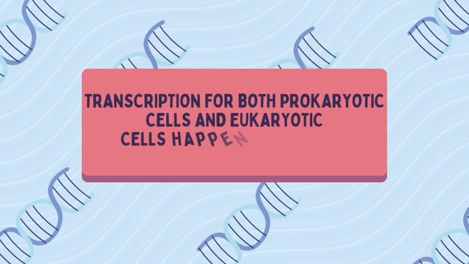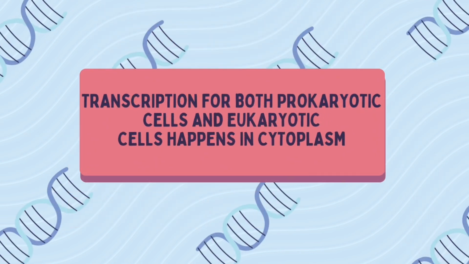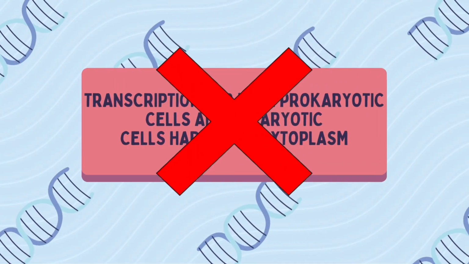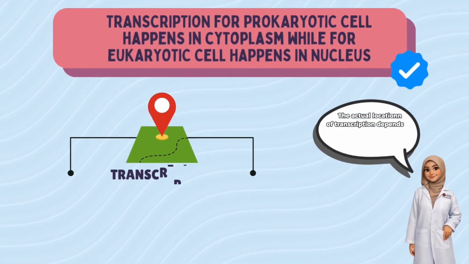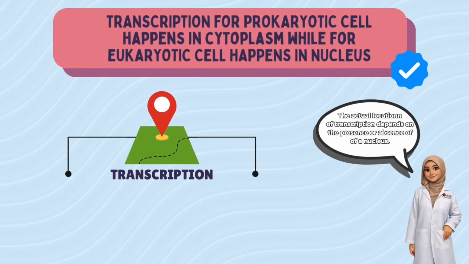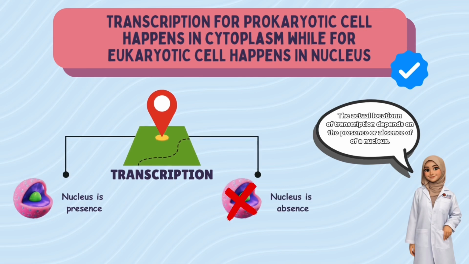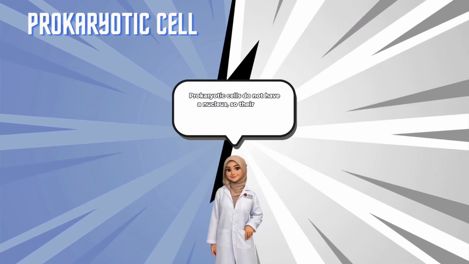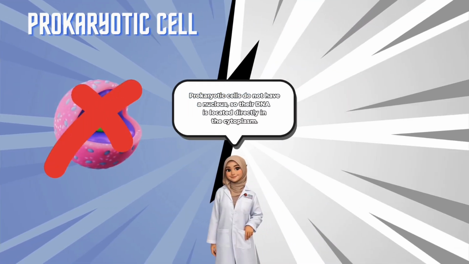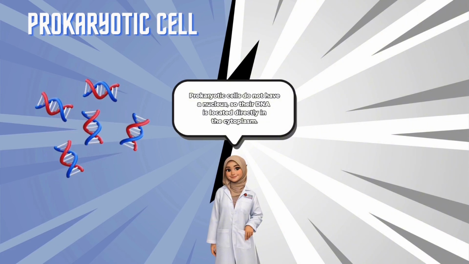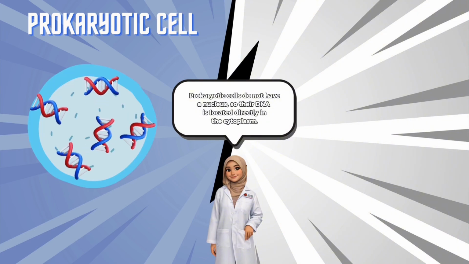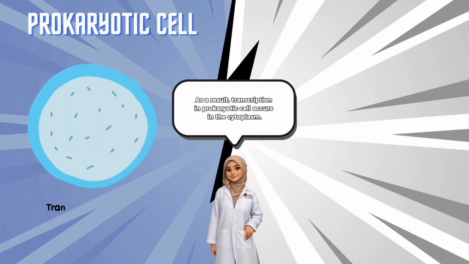Transcription for both prokaryotic cells and eukaryotic cells happens in the cytoplasm. The actual location of transcription depends on the presence or absence of a nucleus. Prokaryotic cells do not have a nucleus, so their DNA is located directly in the cytoplasm. As a result, transcription in prokaryotic cells occurs in the cytoplasm.